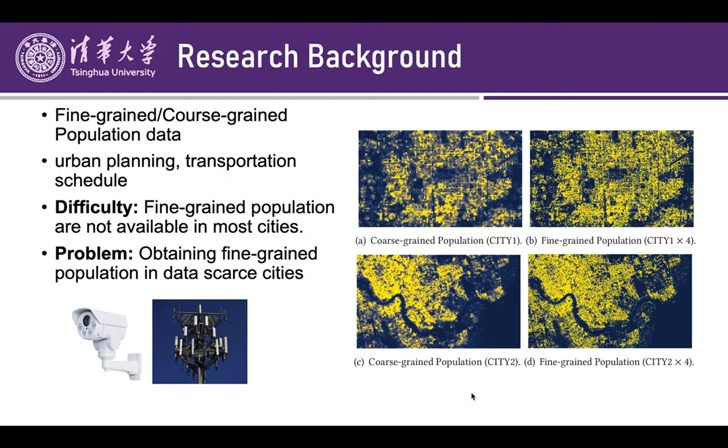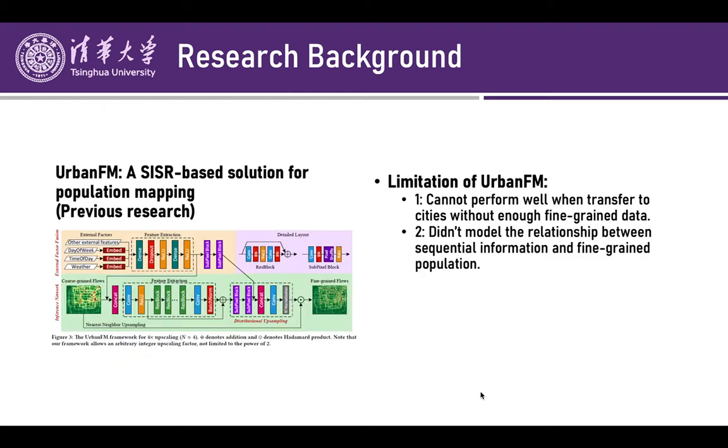This makes it especially difficult to obtain fine-grained population in less developed cities. Therefore, in this paper, we aim to infer fine-grained population distribution without enough fine-grained training data.